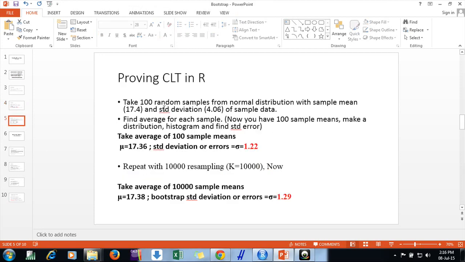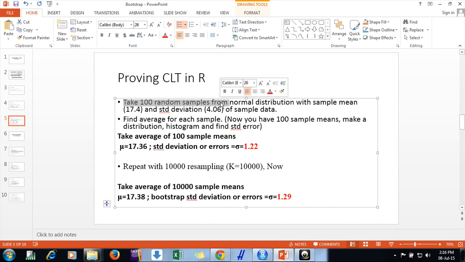How to show that? Suppose I take 100 random samples from a normal distribution having the same mean and the same standard deviation as our sample.